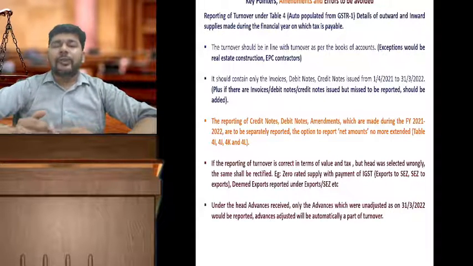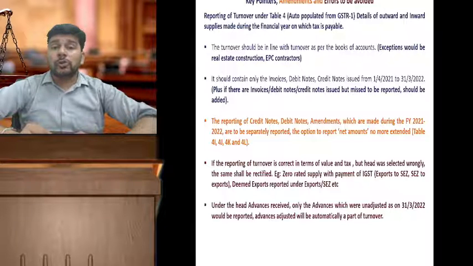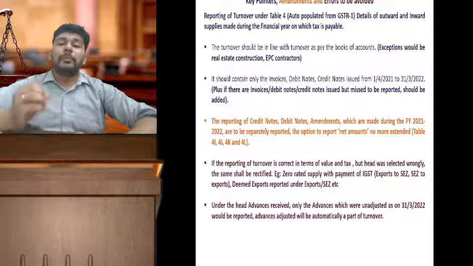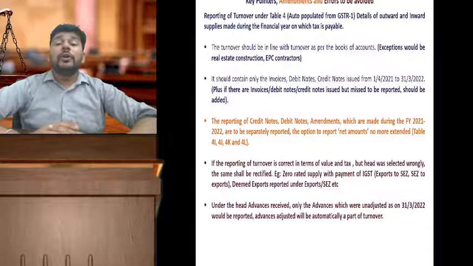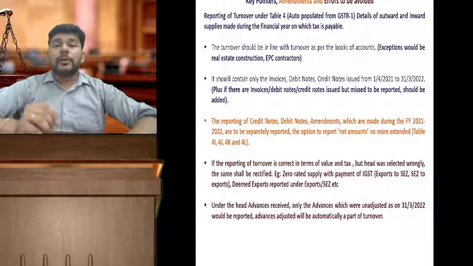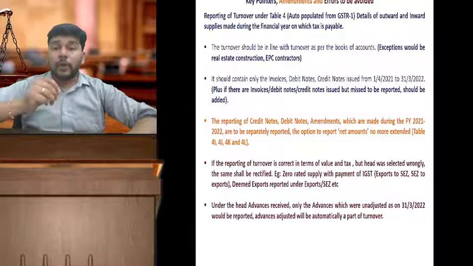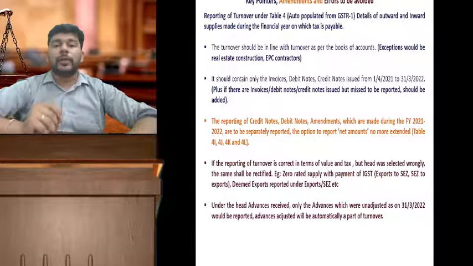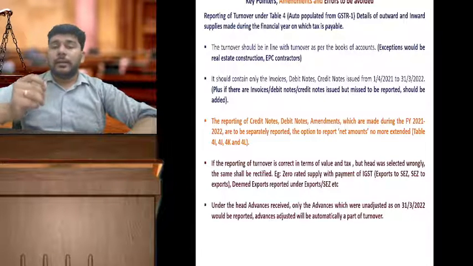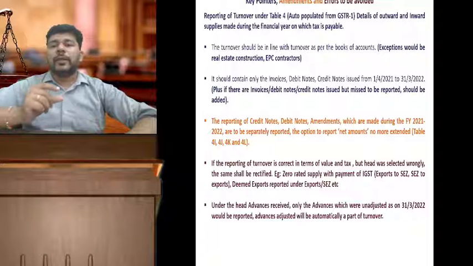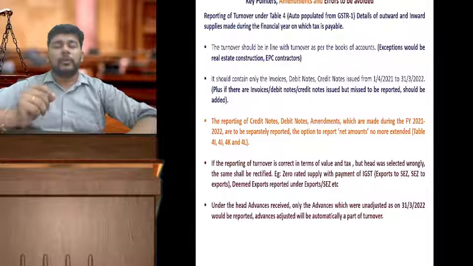The second variety is that GSTR 1 also does not have that figure, GSTR 3B also does not have that figure, but only the books of account have that figure. Then you need to update the table 4 of GSTR 9, and the amount should be considered liable to be paid along with this annual return, which you need to pay through the DRC03 challan, and it would be considered as a tax payable along with the return.